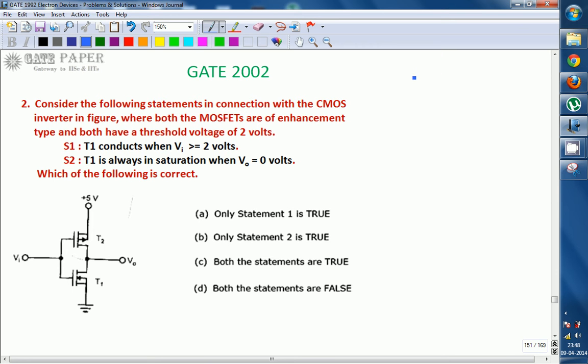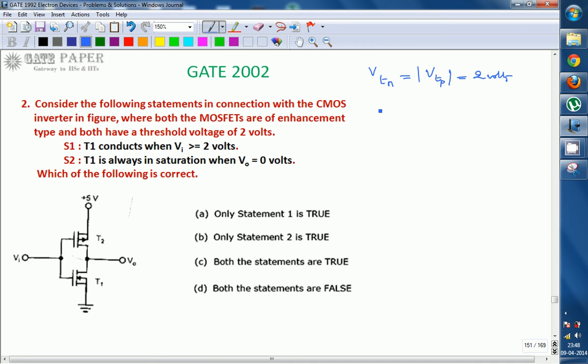For NMOS the threshold voltage is positive, whereas for PMOS the threshold voltage is negative. So VTN is equal to the modulus of VTP, which is equal to 2 volts.